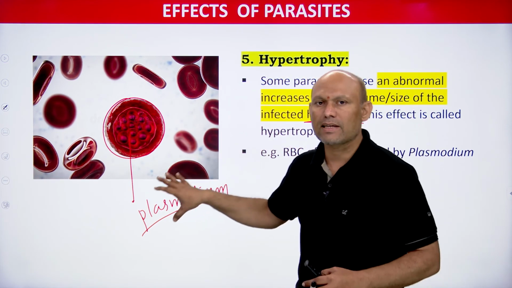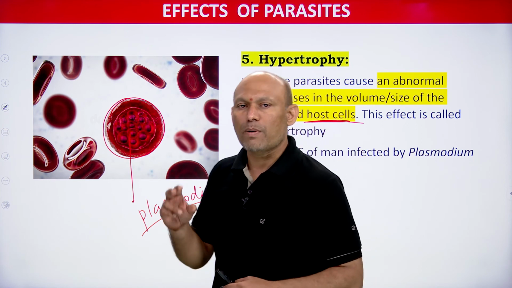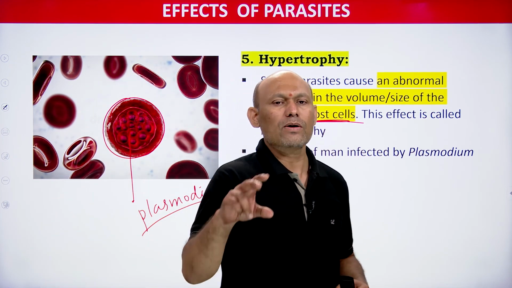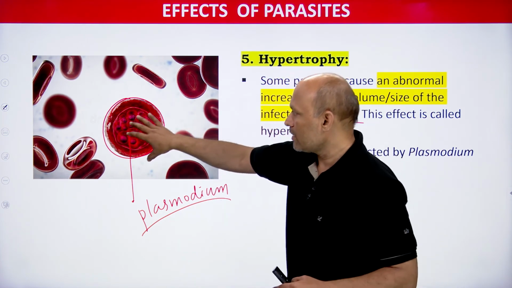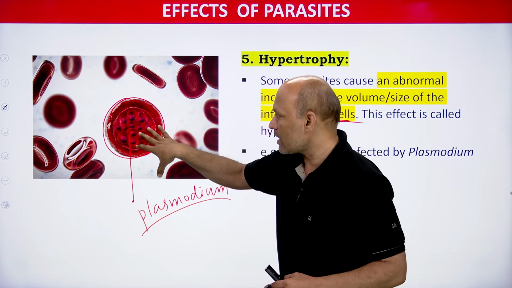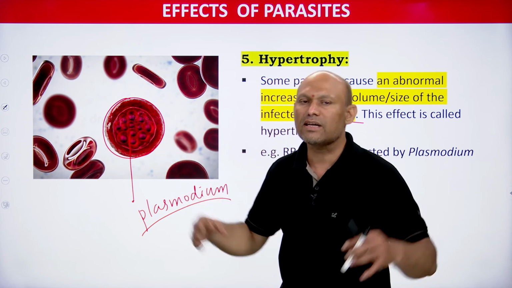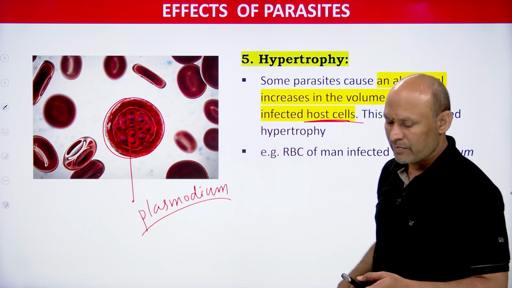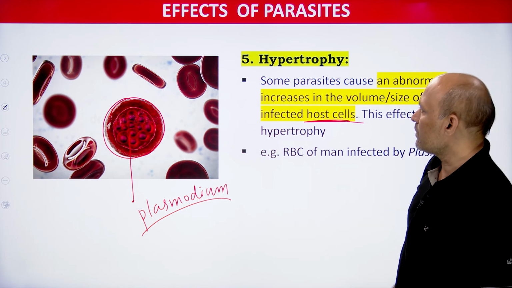So we have a classical example for hypertrophy. Plasmodium vivax attacks liver cells. It also attacks RBCs, as I have shown. Plasmodium vivax attacked this RBC, and it caused an abnormal increase in the size of the RBC, students, and that is called hypertrophy. So simple, students, very simple.